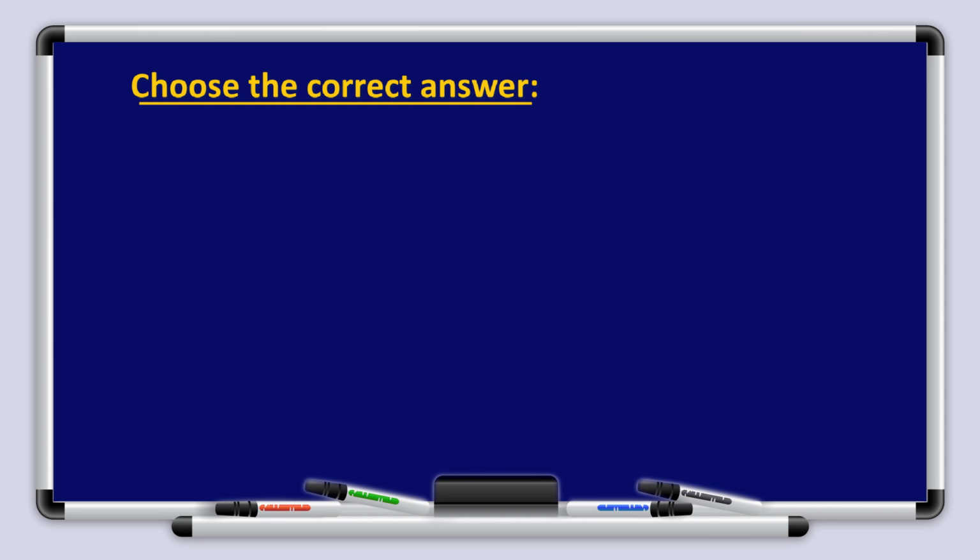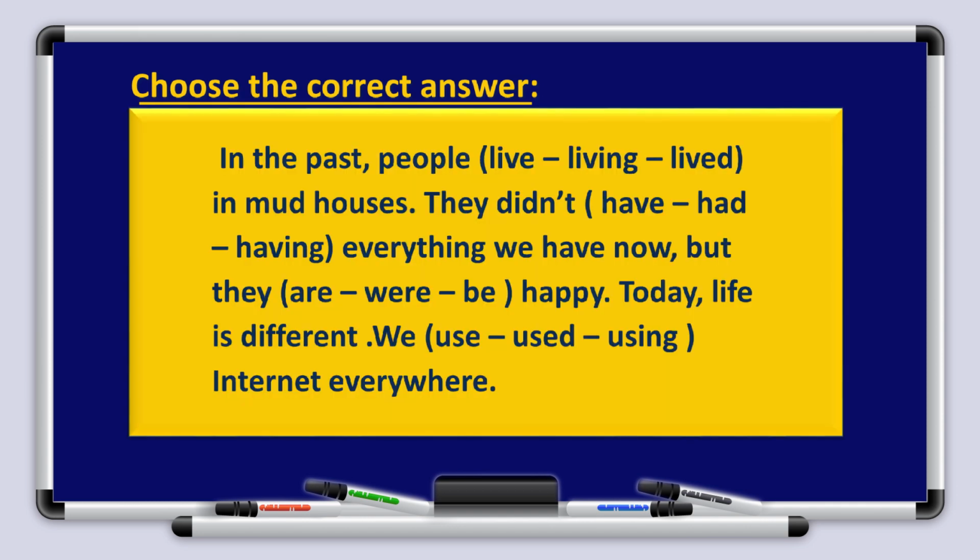Now, choose the correct answer from this passage. In the past, people living, or lived in mud houses. They didn't have, had, having everything we have now, but they are, were, or be happy. Today, life is different. We used, or using internet everywhere? Try to think. I'm giving you a minute.